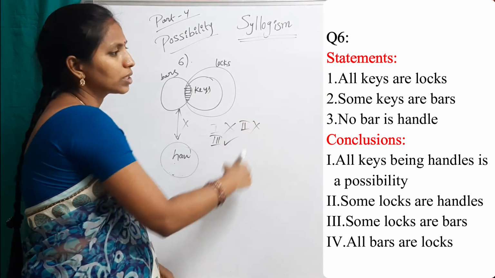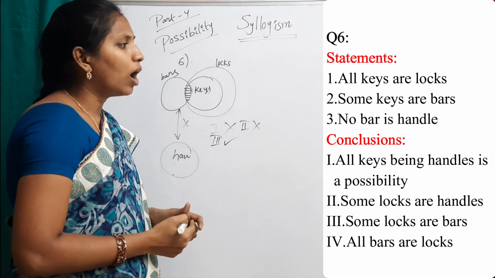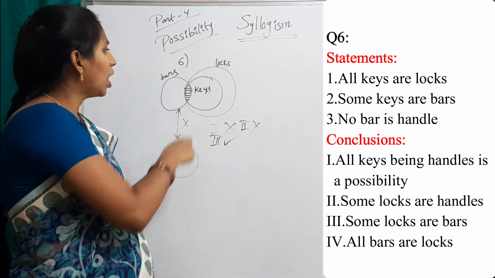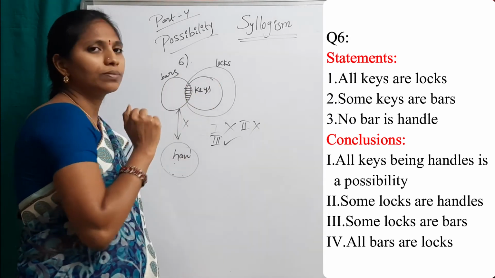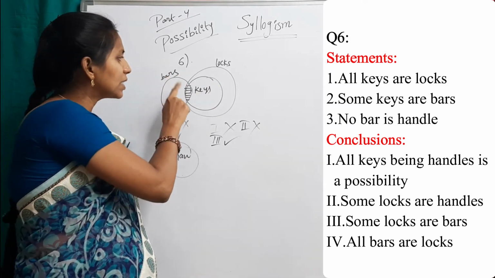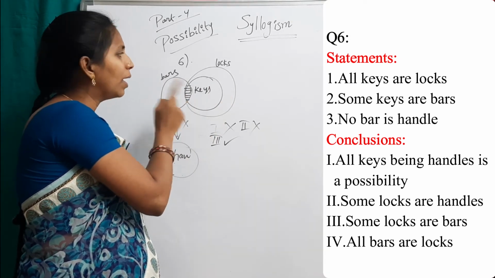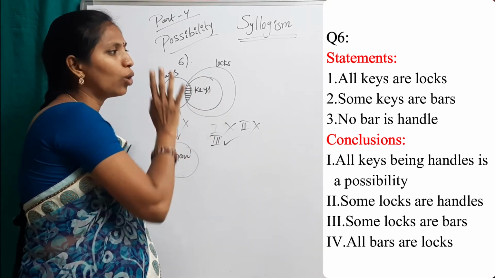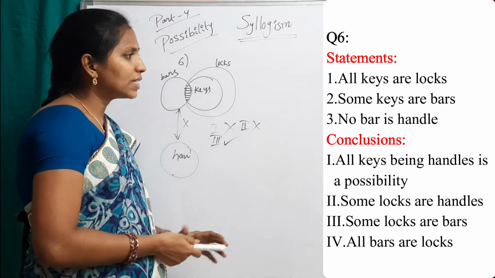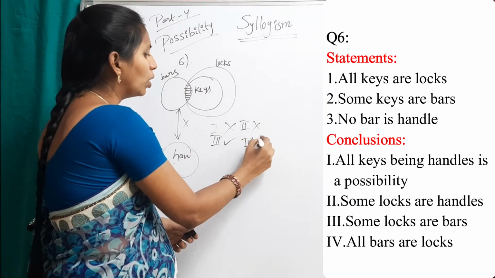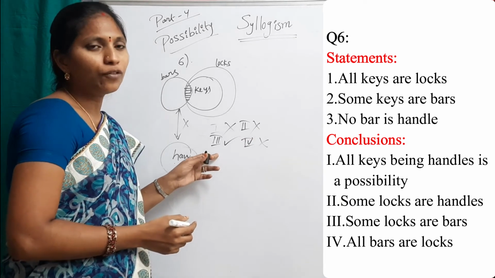Second one false. And fourth one, all bars are locks. False. Some bars are locks is true. Some bars are keys is true. But not all bars are locks. So answer for this question is only 3 follows.